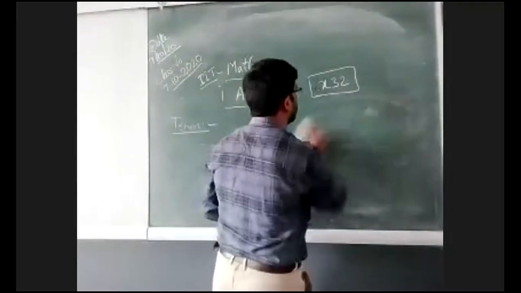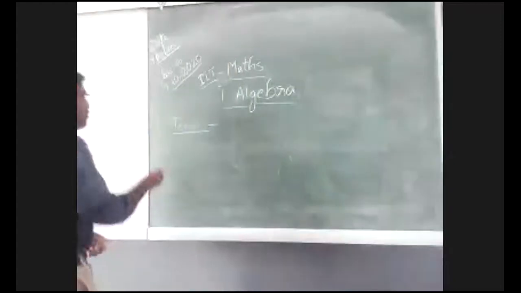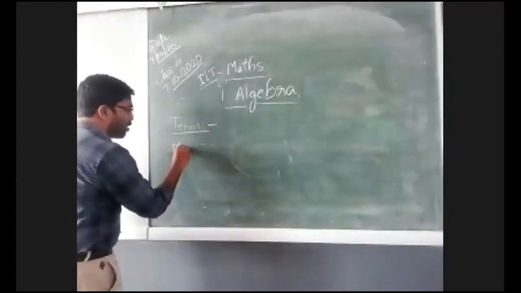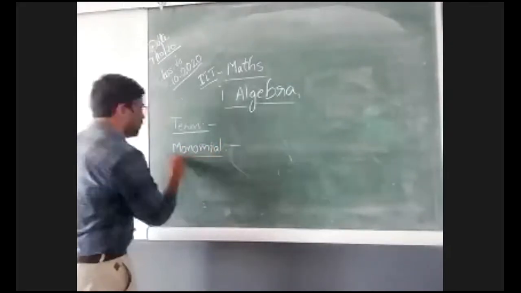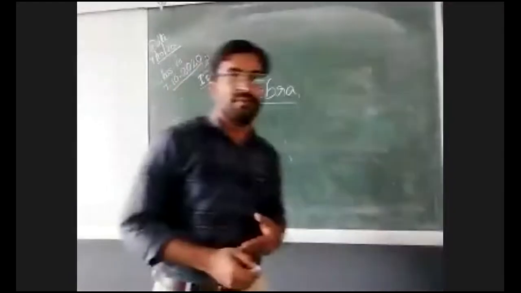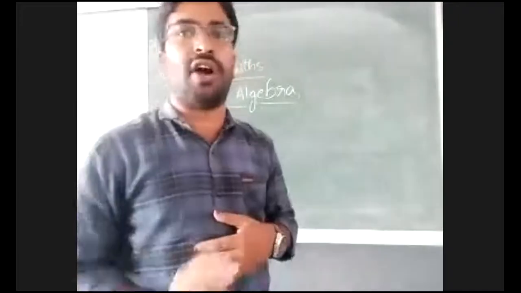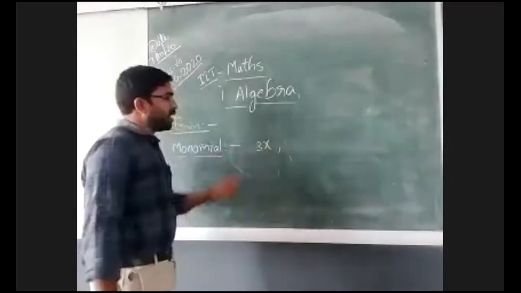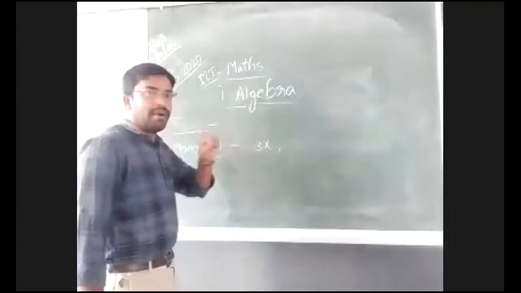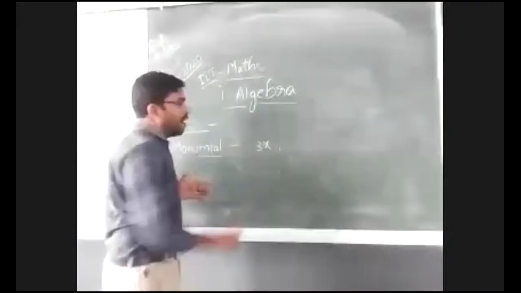Types of expressions based on the number of terms. Monomial. If an expression contains one term, then that expression is called a monomial. For example, 3x is a monomial, because only one term is there. That's why this kind of expression is called a monomial.